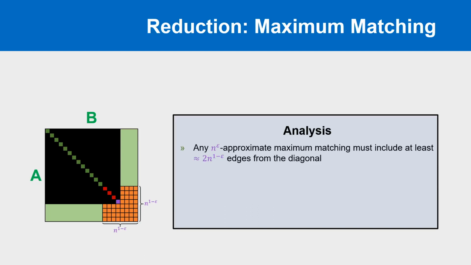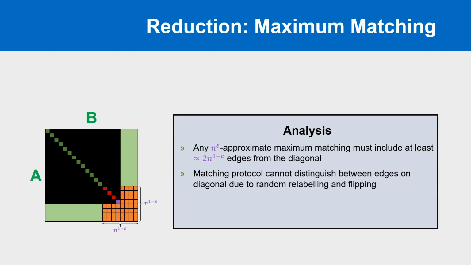Now, observe that due to the random relabeling and flipping, it would be impossible to figure out which entry on the diagonal a particular edge corresponds to by only inspecting the insertions and deletions given to the matching protocol. Any given edge is equally likely to correspond to any of the entries along that diagonal. Therefore, no matter the behavior of the matching protocol, Bob will learn the locations of 2 times n to the 1 minus epsilon ones from the diagonal selected uniformly at random. Given this, and the fact that the purple cell is a 1 with probability a half, we know that the overall chance of being able to discover the state of xt is at least 1 over 4 times n to the epsilon.